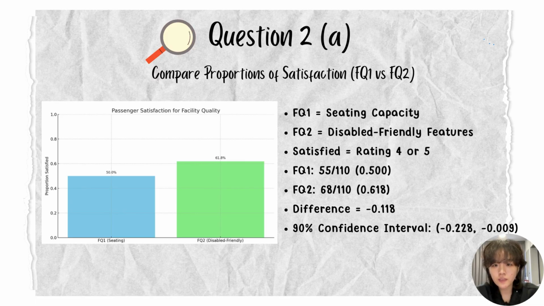That means the satisfaction rate for FQ1 is 50%. For FQ2, it is 61.8%. We calculate the difference in proportions, which is negative 0.119. Then we constructed a 90% confidence interval.